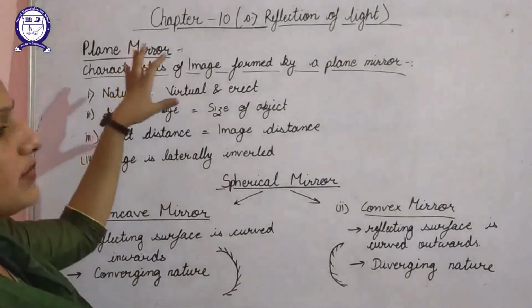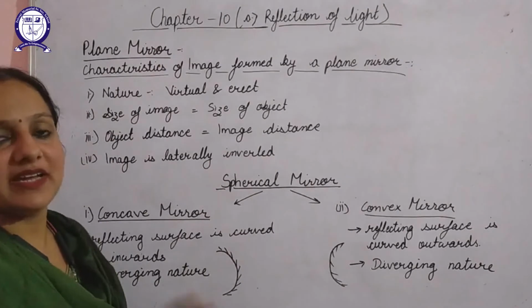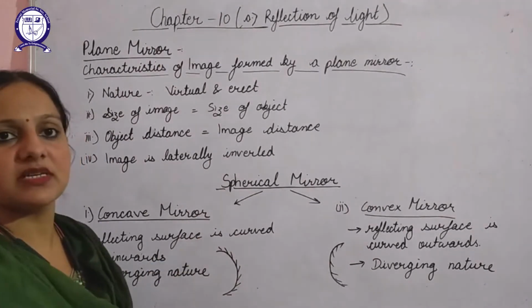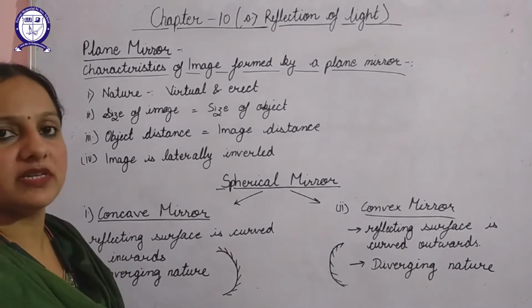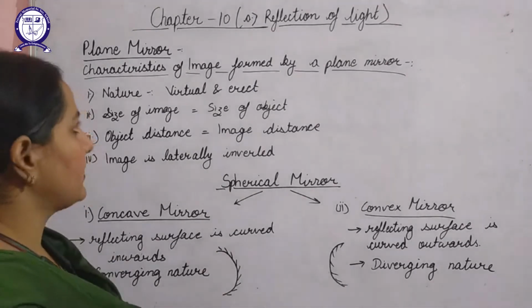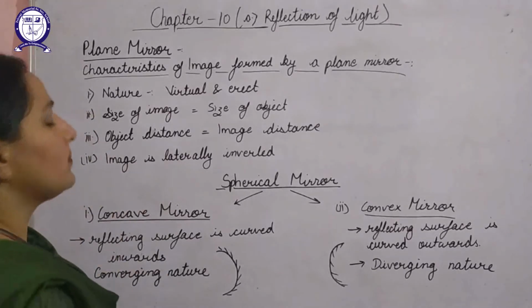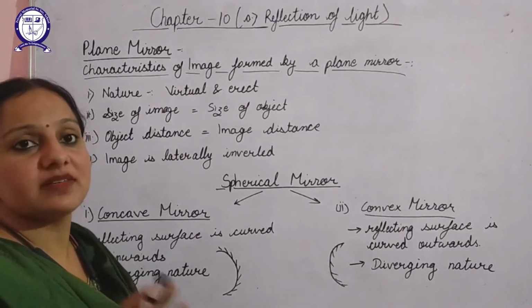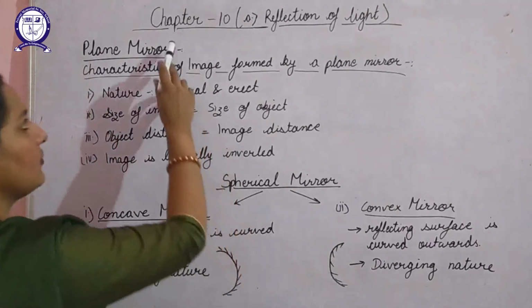Next is the plane mirror. The reflection of light takes place from a mirror also. So two types of mirror we'll discuss here. One is the plane mirror that you have already studied, and the second one is the spherical mirror. If we talk about the plane mirror, the mirror that you use at home as a dressing mirror is an example of a plane mirror.